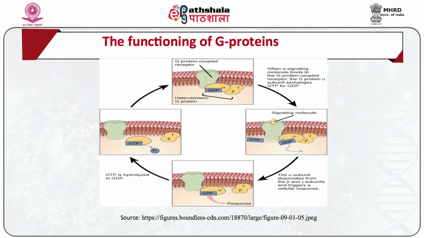Functioning of G proteins. G proteins form a common link in most signaling pathways that begin with a neurotransmitter receptor and finish with effector proteins. There are several transmitter receptors as compared to G proteins. Therefore, some G proteins can be activated by several receptors. The functioning of G proteins has the same basic mode of operation.